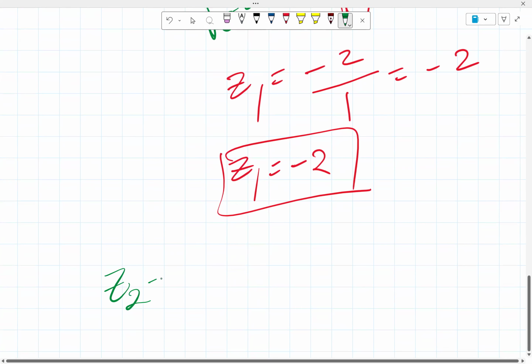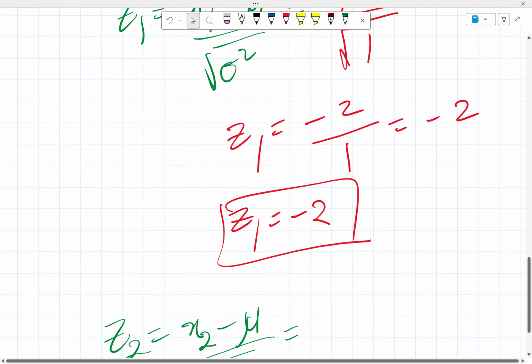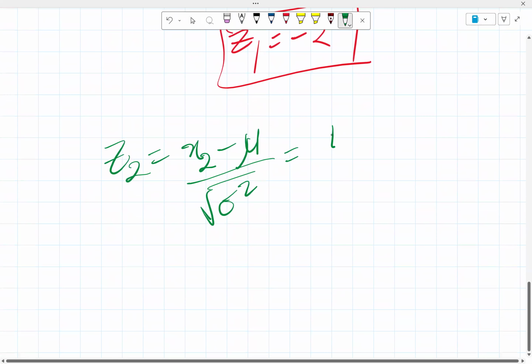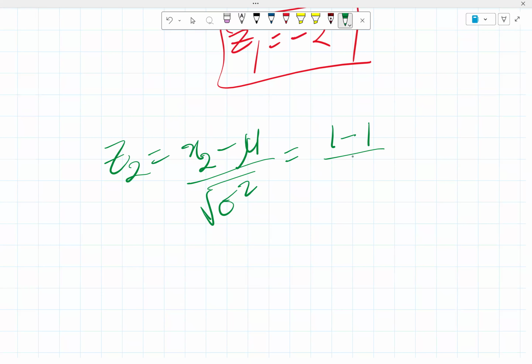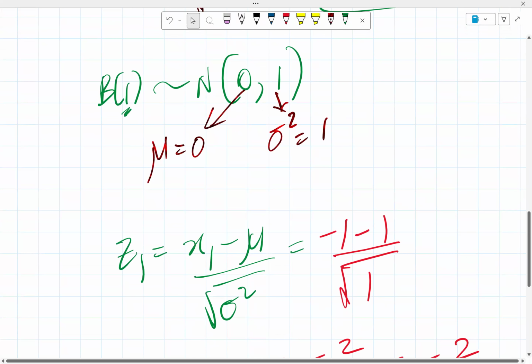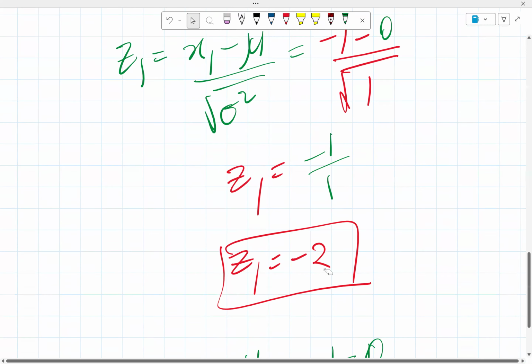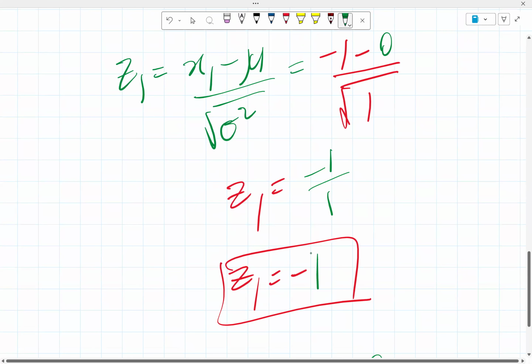So Z2 is x2 minus mu all over square root of sigma squared. So x2, like we know, is 1. So we have 1 minus mu, which is 1 also. Mu is, oh, okay, I think something is wrong somewhere. Mu is 0. Yeah, sorry. Mu is 0. So since mu is 0, we have minus 1 over 1. Okay, and then Z1 is minus 1.